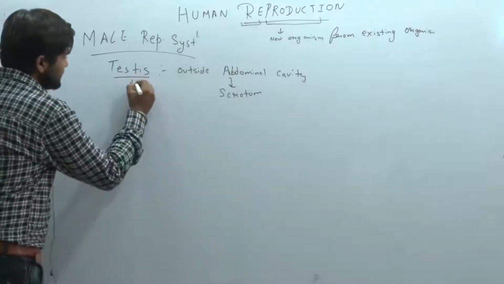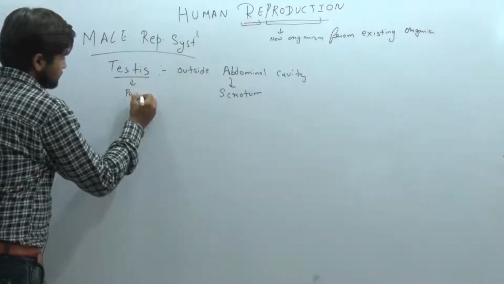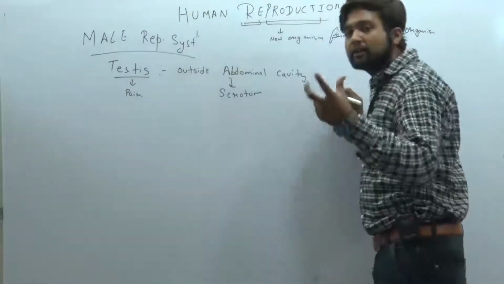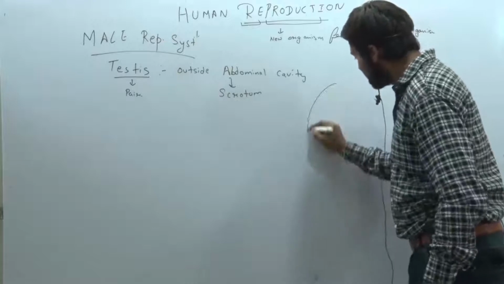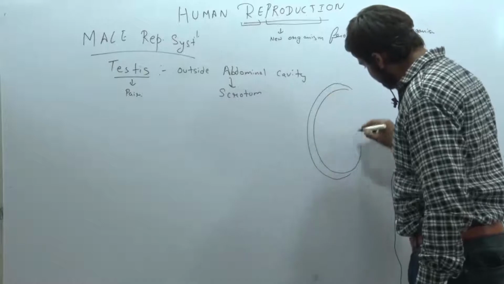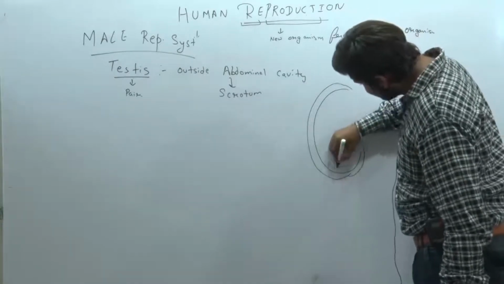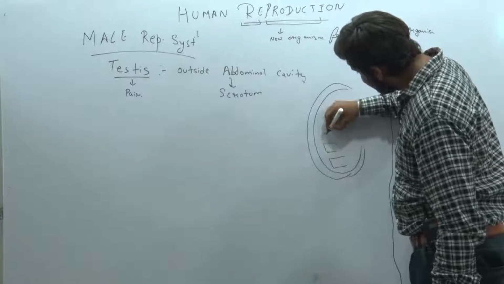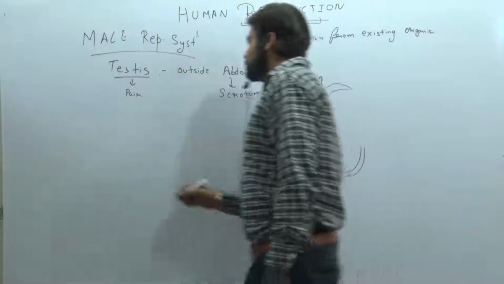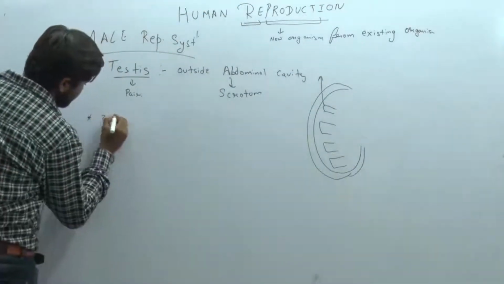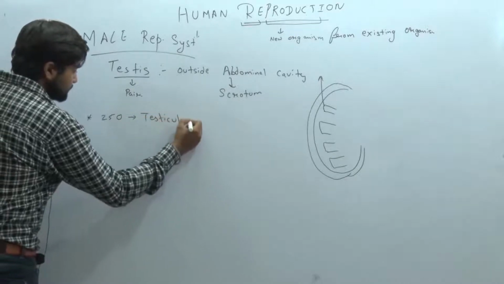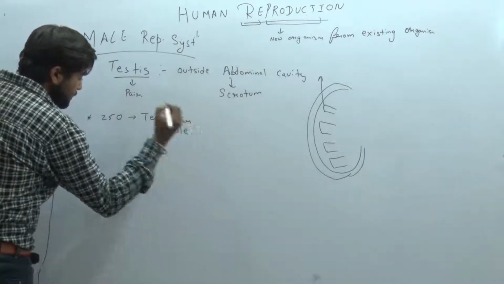Testes are in a pair, meaning we have two testes. Clear? Make a rough diagrammatic view of the testes. Look here. I have taken one testis and done a TS of the testis. I found a structure like this. Inside the testis there are compartments, totally 250 in number. So in the testis we have 250 compartments named testicular lobules.